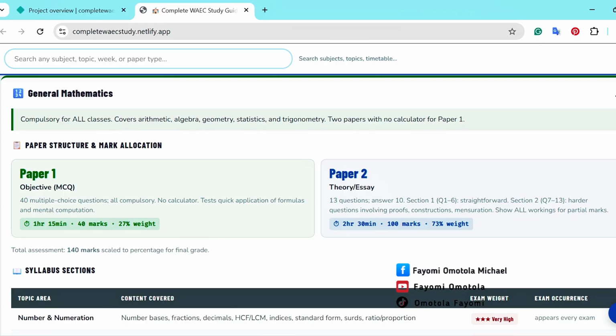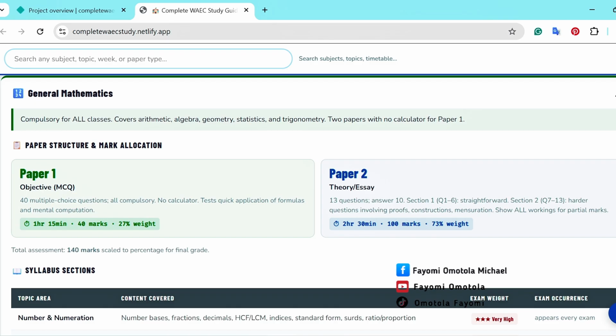So it picks different questions, testing quick application of formula. But that is not enough because it's 27%. If somebody only writes the objective, it's 27%. That's within the F range, which we don't wish for ourselves. But the theory and essay is 73%. It almost gets to A1. If somebody does his best very well, he can get A1 with a little bit of paper one.